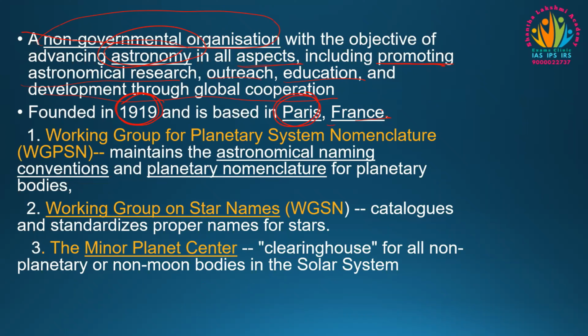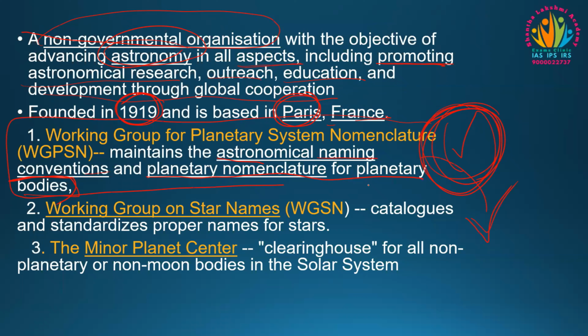It has 3 working groups. Those are, first, the Working Group for Planetary System Nomenclature. What it does is maintain the astronomical naming conventions and planetary nomenclature for planetary bodies. So here comes the role of the WGPSN. This is the context in which we are discussing, because India has named the points on the Moon, right? It oversees the nomenclature of the planetary bodies.